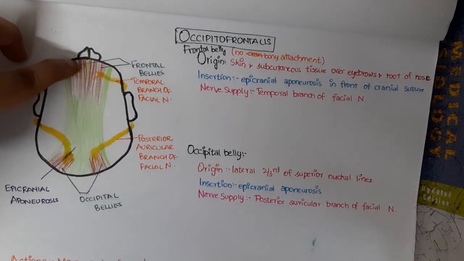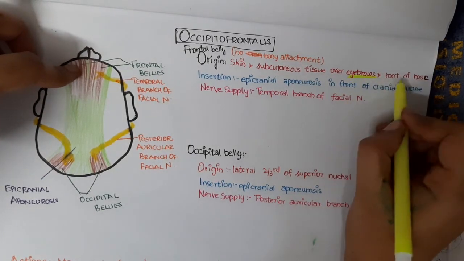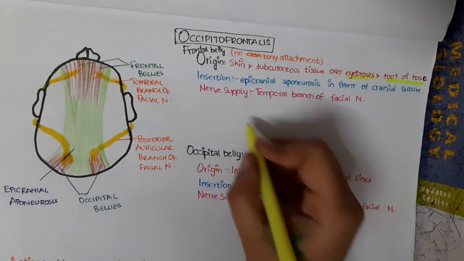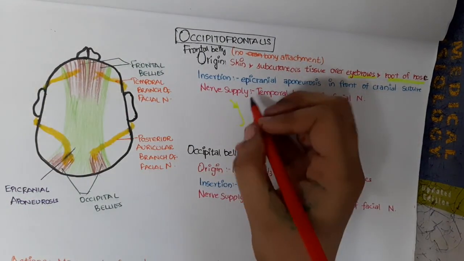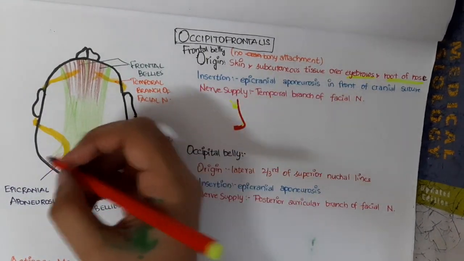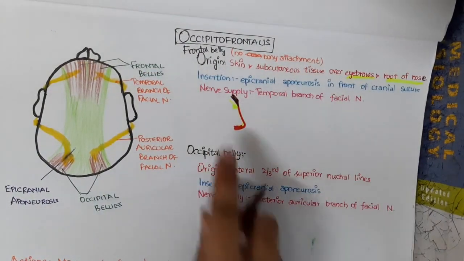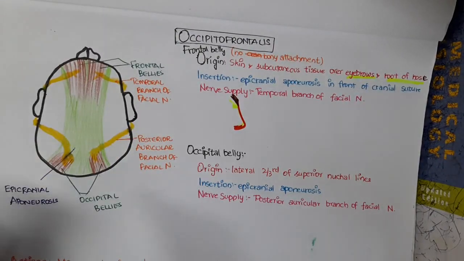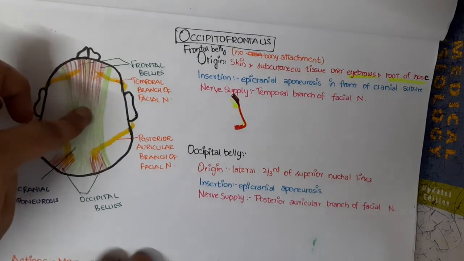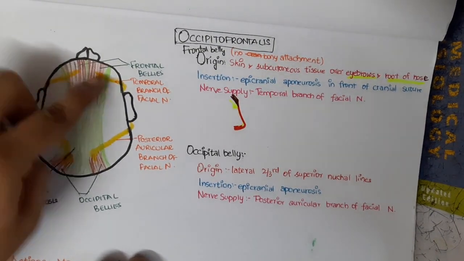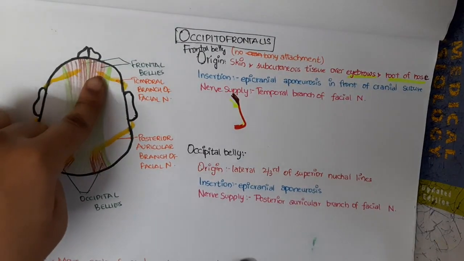The frontal belly takes its origin from the skin and subcutaneous tissue of the eyebrows and the root of the nose. Then it inserts into the galea aponeurotica in front of the cranial sutures. It is supplied by the temporal branch of the facial nerve. So this is the frontal belly.